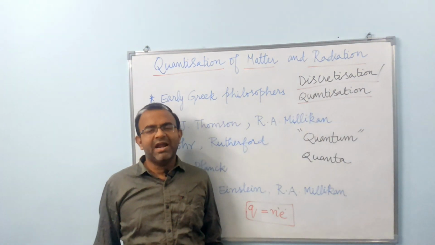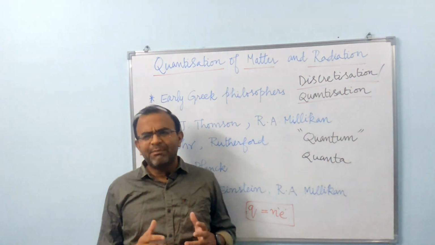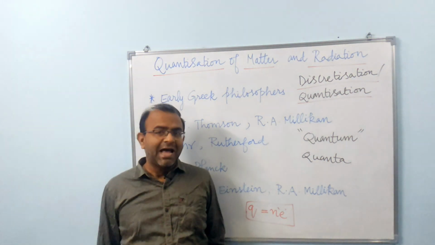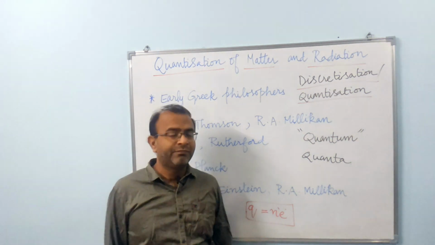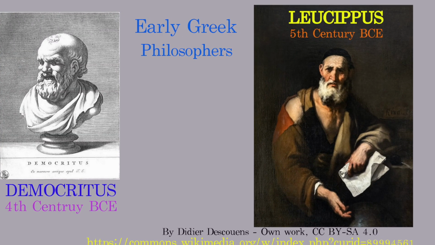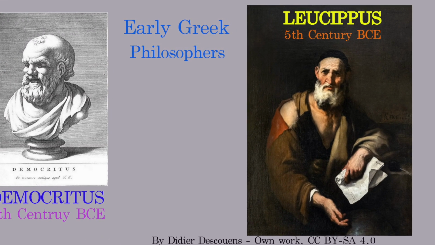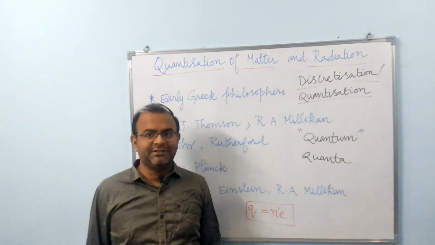Let us now deal with the idea of quantization with some concrete examples. Let us take the example of matter itself. The idea that matter is composed of atoms is millennia old. Early Greek philosophers believed that matter is made up of atoms, but then for them the atoms were featureless and indivisible objects.